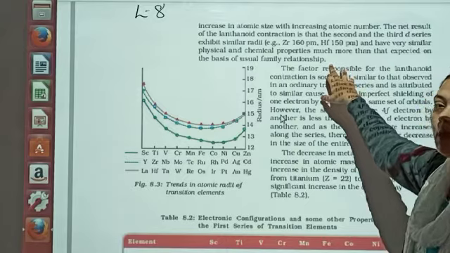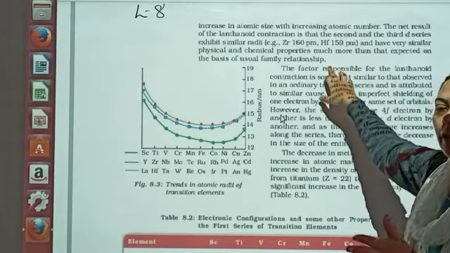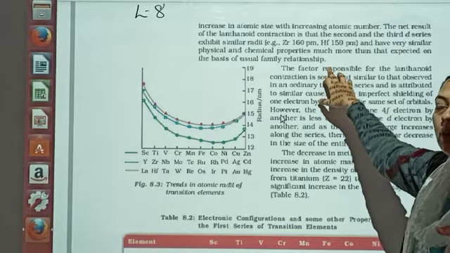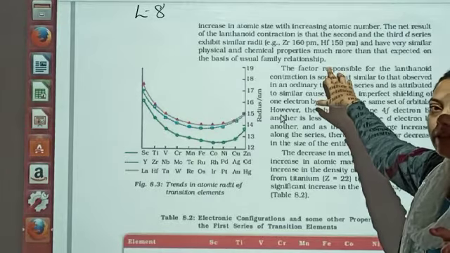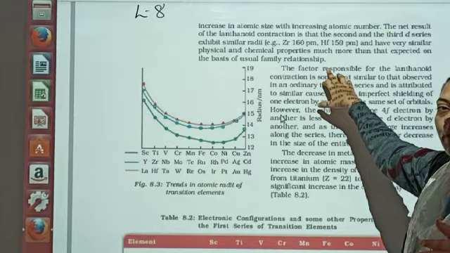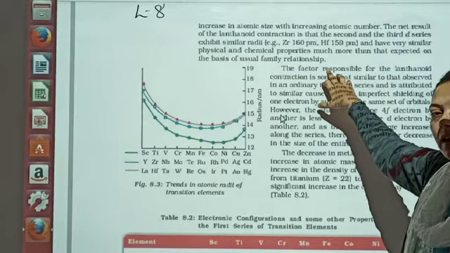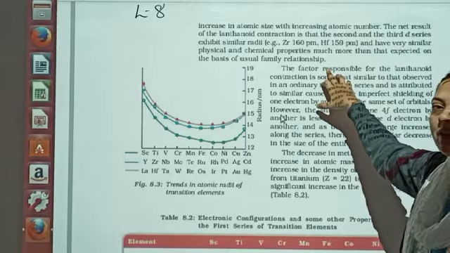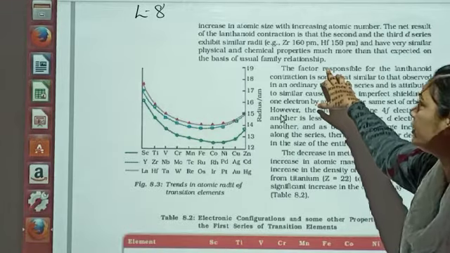family relationship. You know, generally we say that when we are moving left to right, or from top to bottom, certain properties are changing. Okay, so here the properties are not changing so much. The reason behind it is that the sizes are almost similar, and when the sizes are similar, the properties are also going to relate with each other.